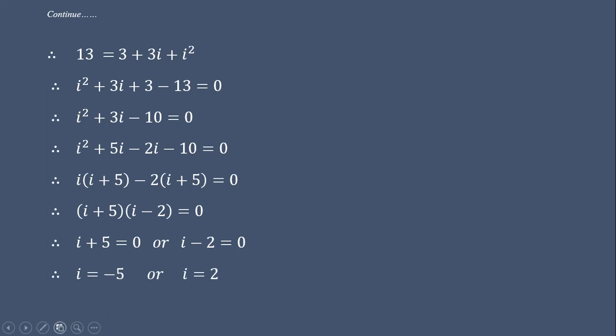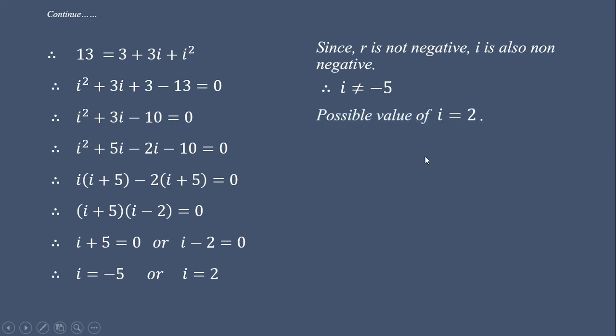Now here i is equal to r upon 100, and we know that rate of interest r is non-negative, therefore i must be non-negative. So since r is not negative, i is also non-negative. So i is not equal to minus 5. Only possible value of i is 2. So i is equal to 2.